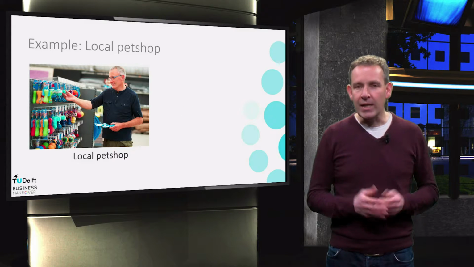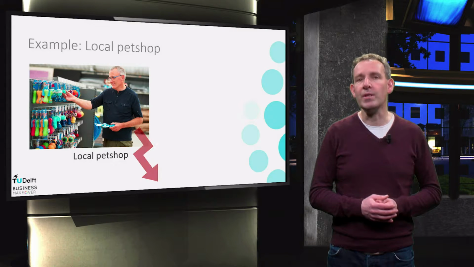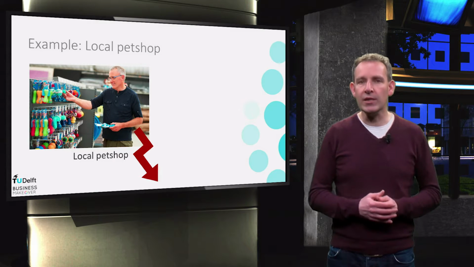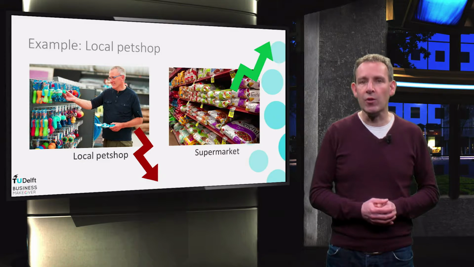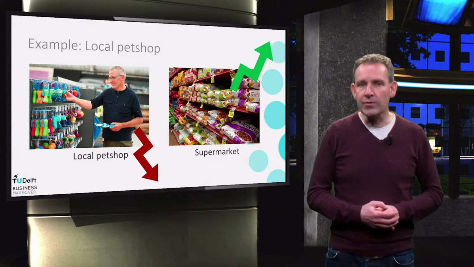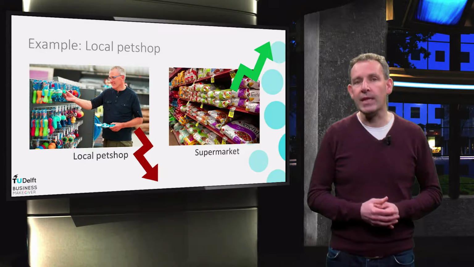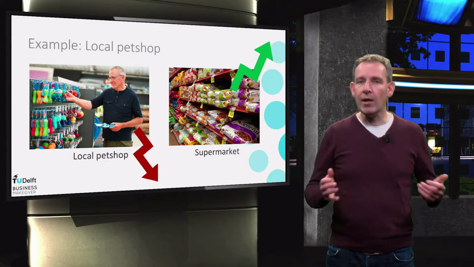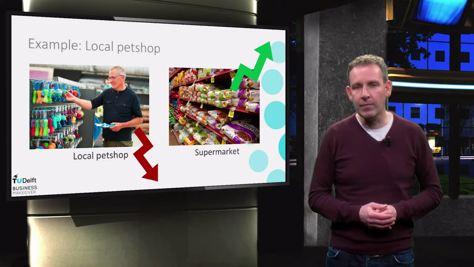Meet Albert. He is the proud owner of a local pet shop. Unfortunately, the shop is in decline. More and more customers buy their pet products in the supermarket, and suppliers have shortened deadlines for payment. And Albert's family is reluctant to lend him the money for a much-needed makeover. They are afraid he won't get their money back. Now Albert's friend Herman has had some financial training and offers to help him.